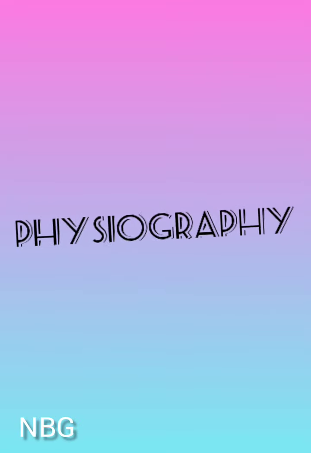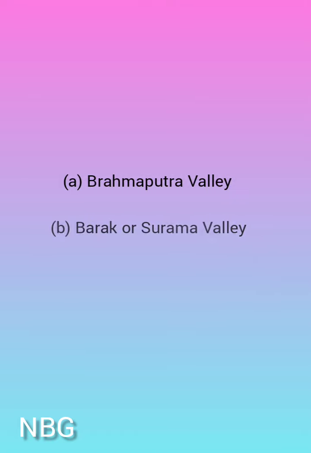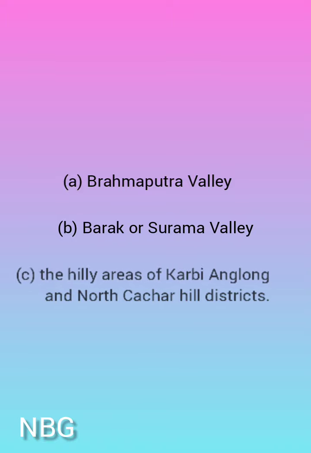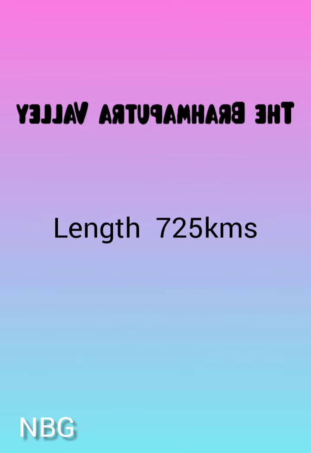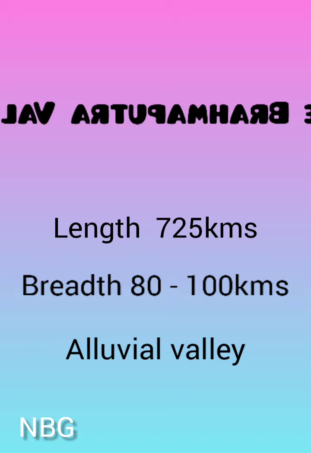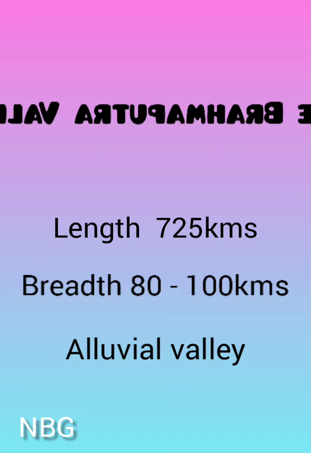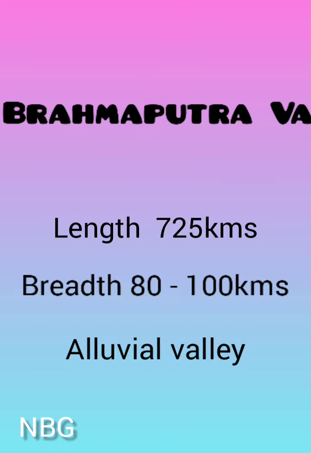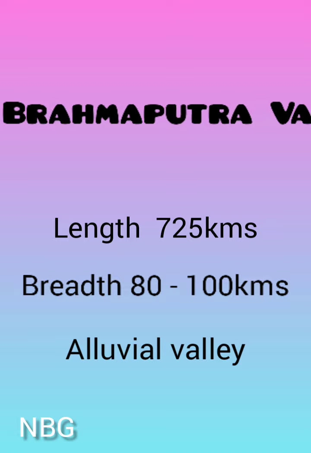The physiography of Assam. Assam, as it is today, may be divided into three important physical regions: the Brahmaputra Valley, Barak or Surama Valley, and the hilly areas of Karbi Anglong and North Kachar Hill districts. The Brahmaputra Valley is named after the river Brahmaputra, and the valley has mainly alluvial soil, formed by the aggregation work of the Brahmaputra and its tributaries.